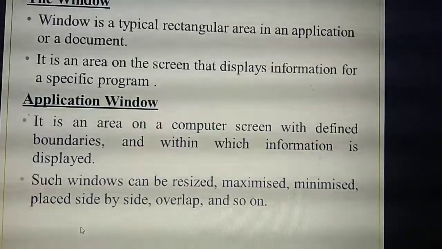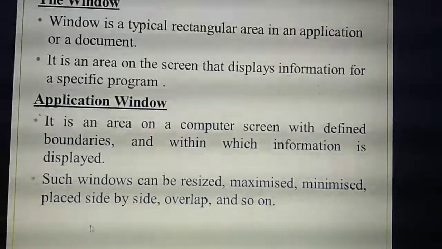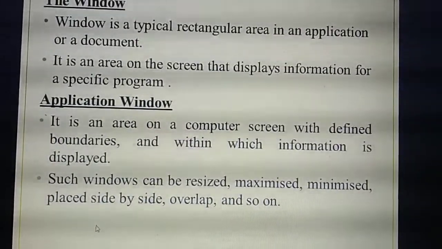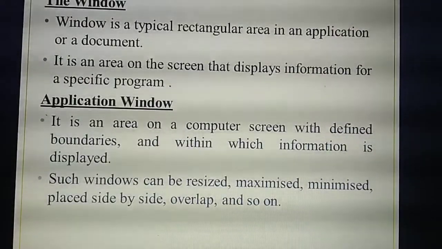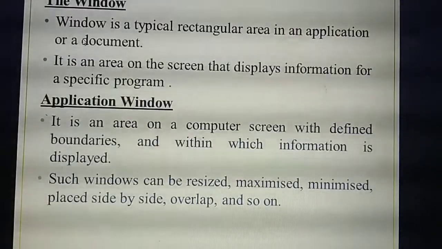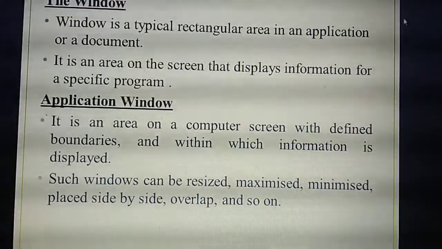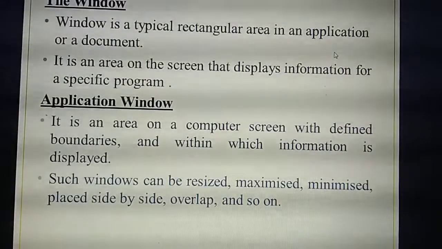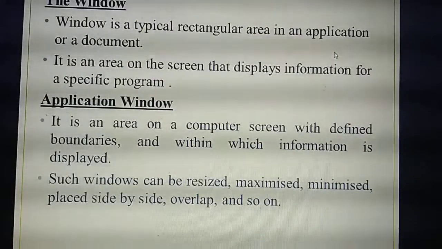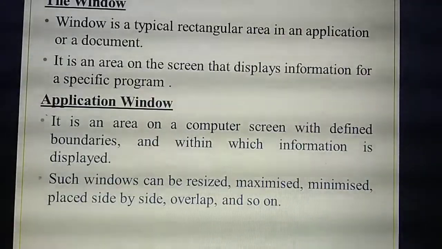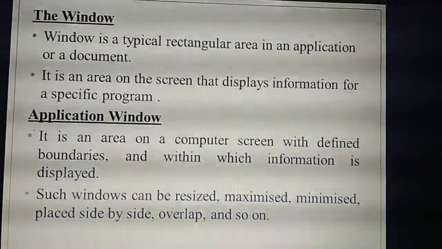Understand? The next thing is a window. What do you mean by window? It is a rectangular area in an application or document. For example, now I am using a PowerPoint presentation to teach you. This is the PowerPoint presentation. So window means this area. This is a rectangular space. This rectangular area we are calling a window.